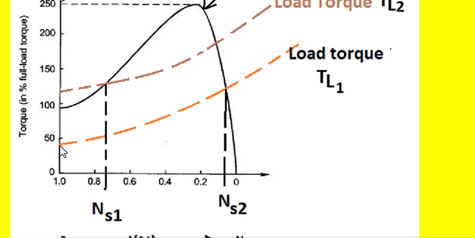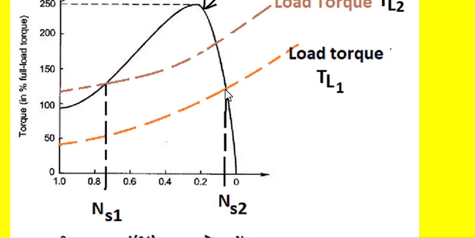In this case, as the motor torque is more than the load torque, the motor speed increases like this, and it goes on like this, and this load torque TL1 will cut the main torque-slip characteristic here. After this, the load torque is more than the torque produced by the motor.